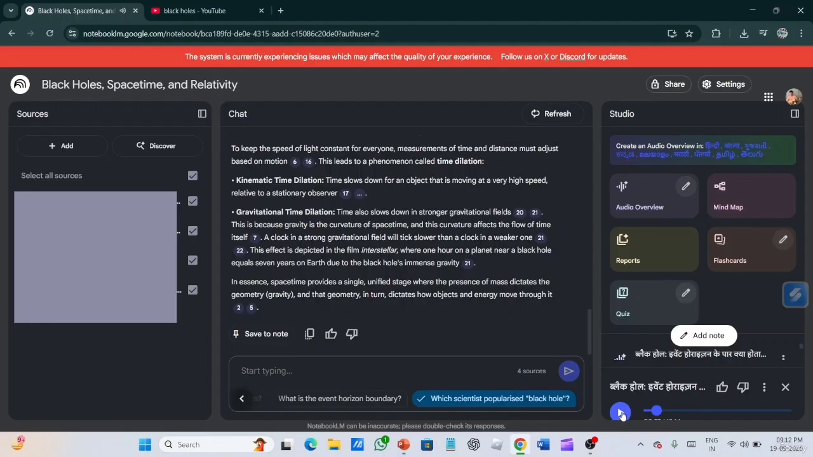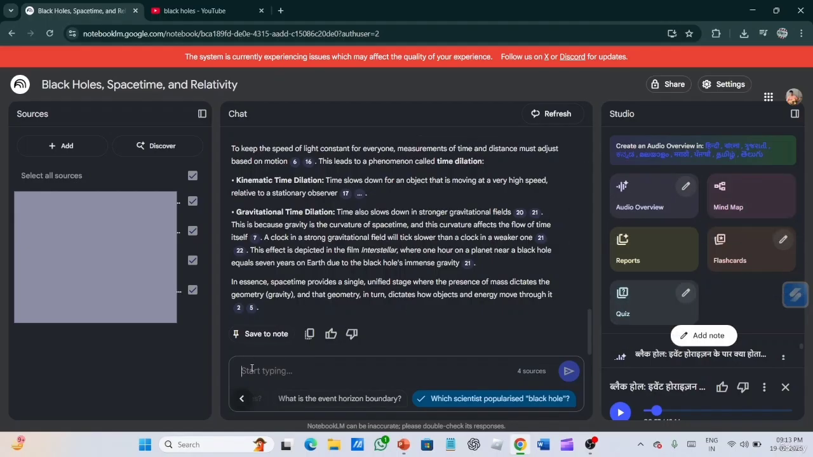So this was the preview. Like this, it creates the whole audio overview. It can extend up to 30 to 40 minutes according to the sources it has been added. So like this, you can also create a mind map, but I will not show it in this demo video. You can do it and explore this whole tool.